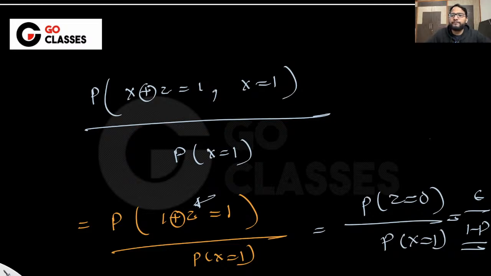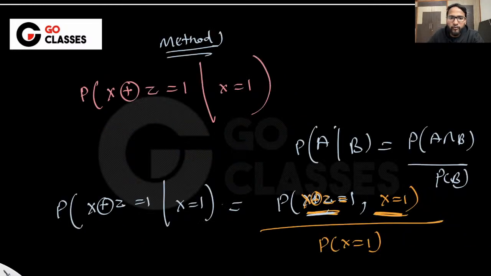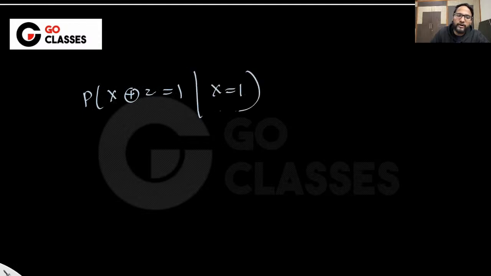Yeah, so see here, let me go from here. So basically, I wanted to find out that x JOR z equal to 1 given x equal to 1, right? Okay, just a second. So probability of x JOR z equal to 1 given x equal to 1. Earlier I wanted to find out this.